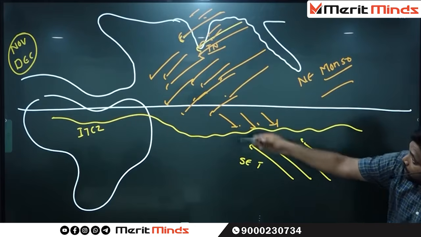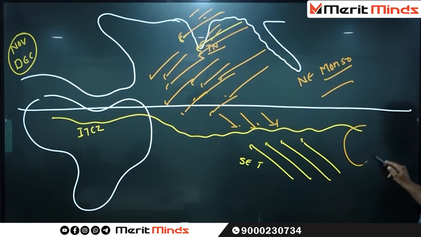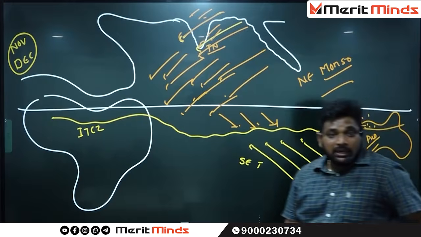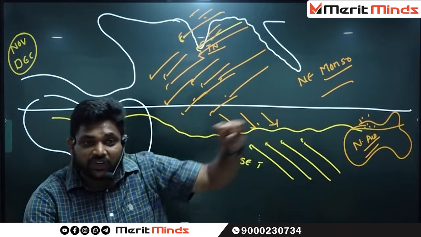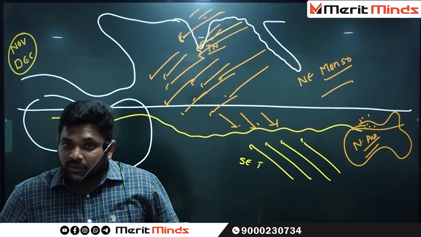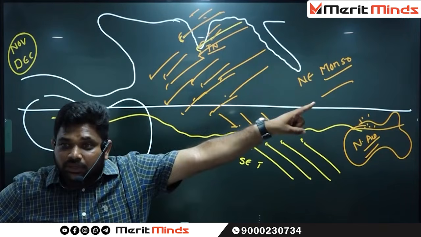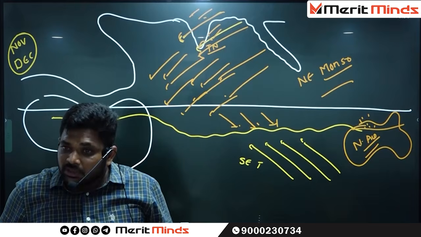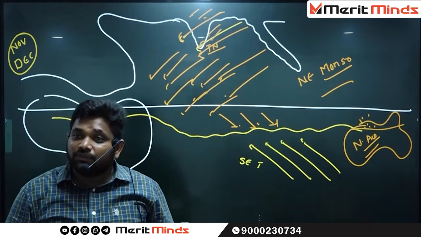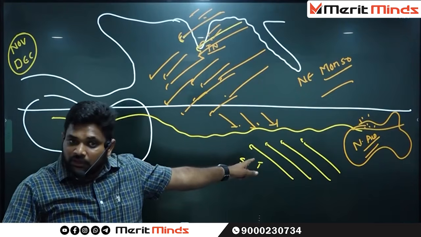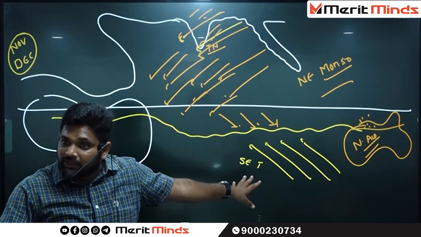Generally, in the month of November, December, this ITCZ lies over which Australia? So northern Australia is going to receive rainfall. Now while we are discussing the monsoon, we come across one statement. The Southwest Monsoons are coming all the way from Australia to India. The Northeast Monsoons are going from India all the way to Australia. Condition satisfied? In a logical way, a scientific way.